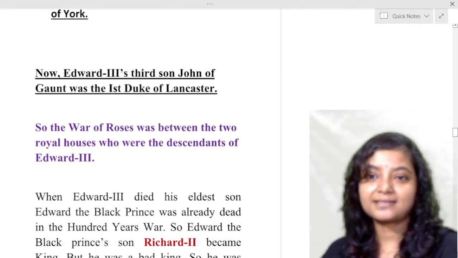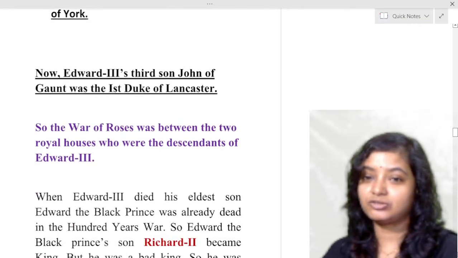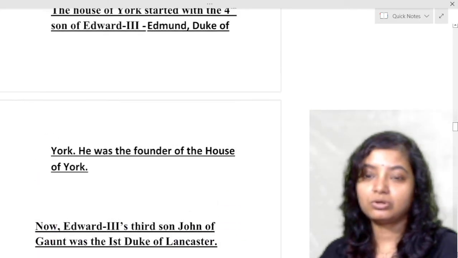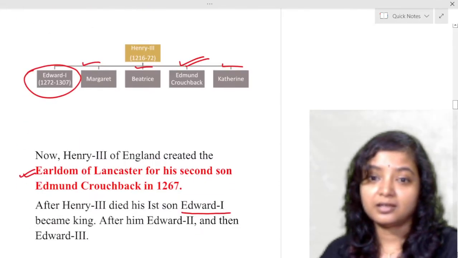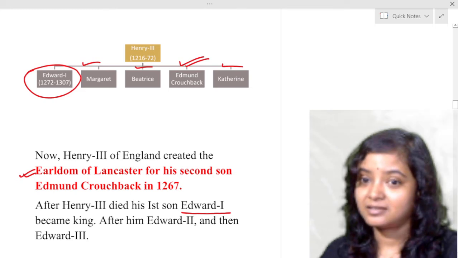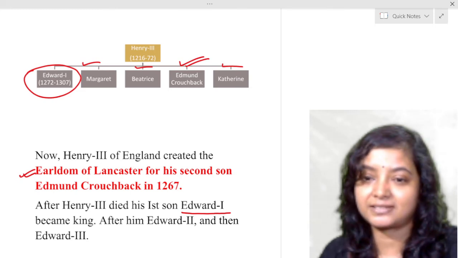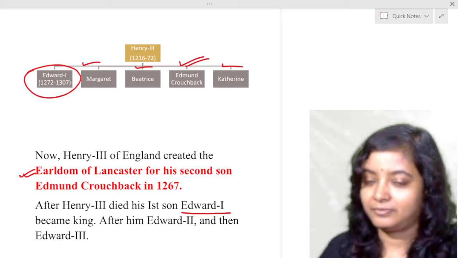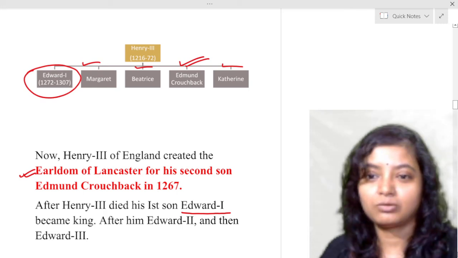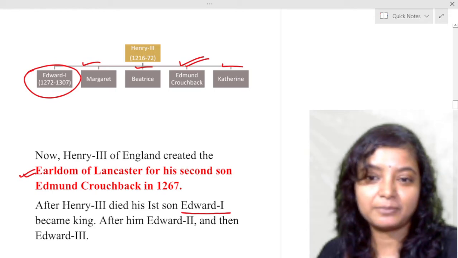Now, Edward III's third son, John of Gaunt, was the first Duke of Lancaster. Earldom of Lancaster, he founded. Henry III founded the Earldom of Lancaster for his second son, Edmund Crouchback.